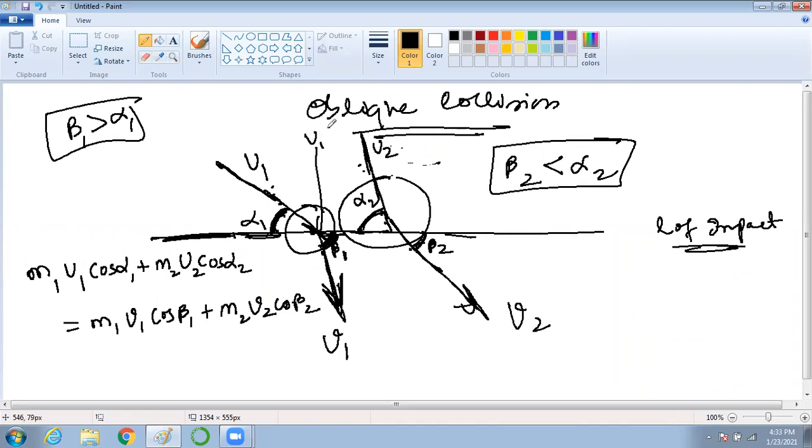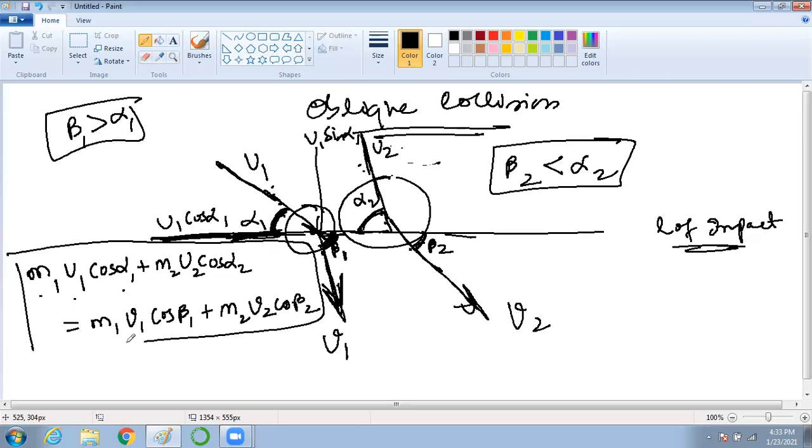This will be your u1 sine alpha 1, and here you will get u1 cos alpha 1. Yes or no, Pritam? Yes, sir. So we are writing the cos component because the hitting is happening this side. Currently we are interested in the horizontal component, because the force is actually this side, not this side. Is it clear how this equation came into picture?